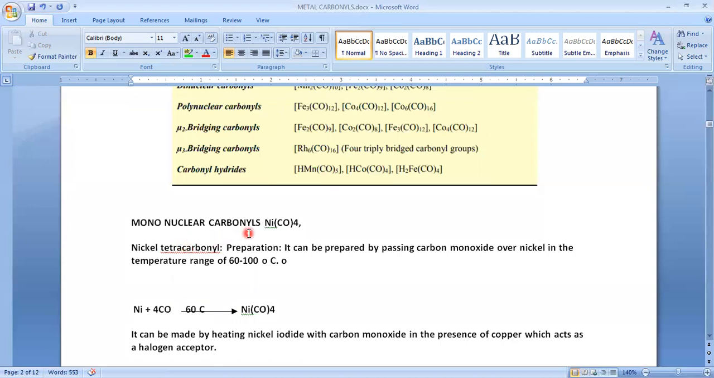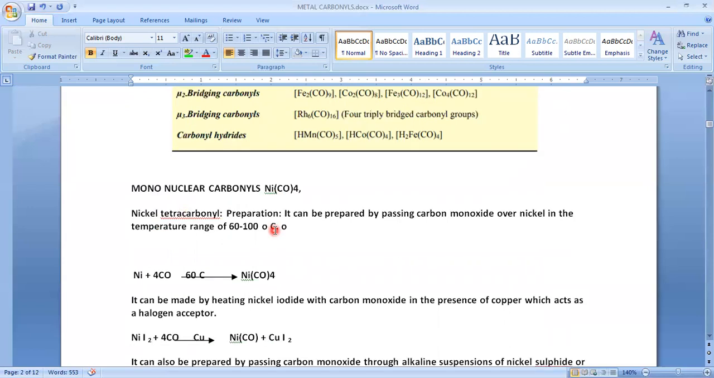Let's see the preparation and properties of mononuclear carbonyl groups. In mononuclear carbonyls, we have three monometallic carbonyls: one is nickel carbonyl, the second one is iron carbonyl, and the third one is chromium carbonyl. Let's see the preparation first. Generally we can prepare these metal carbonyls by two methods: one is the direct method, and the second one is oxidative reduction.